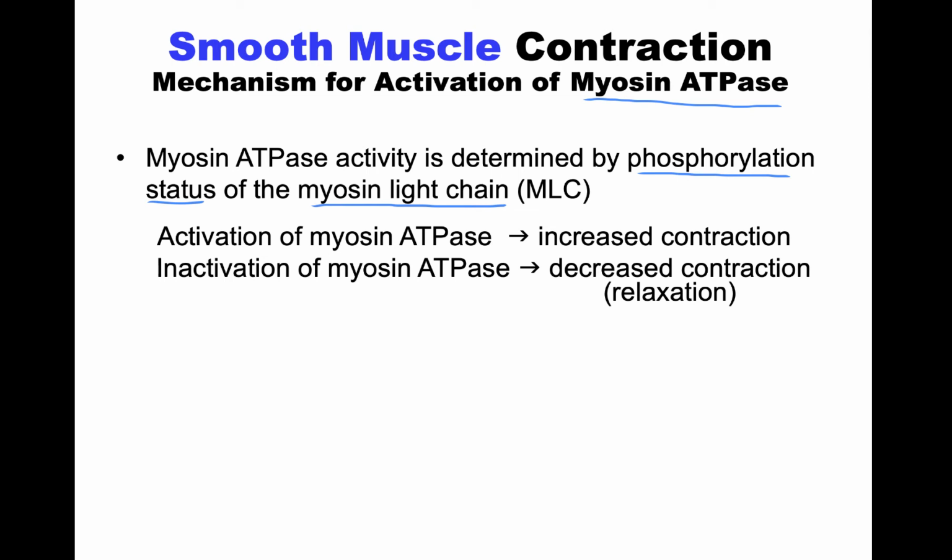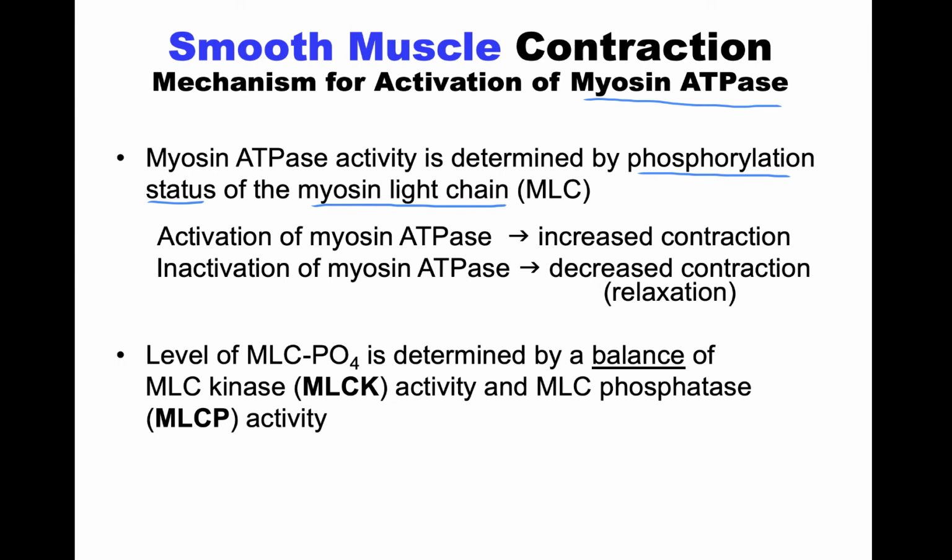Now, the level of the phosphorylation status of the myosin light chain protein, you could imagine, is going to be between the kinase that puts the phosphate on, which is myosin light chain kinase, or MLCK, and the phosphatase that removes that phosphate, myosin light chain phosphatase, or MLCP.